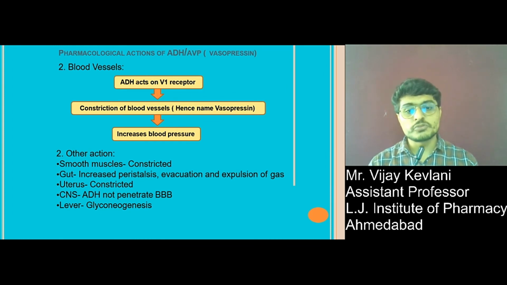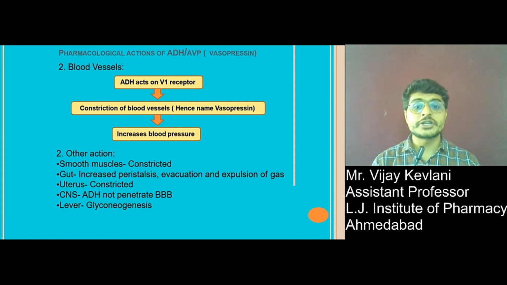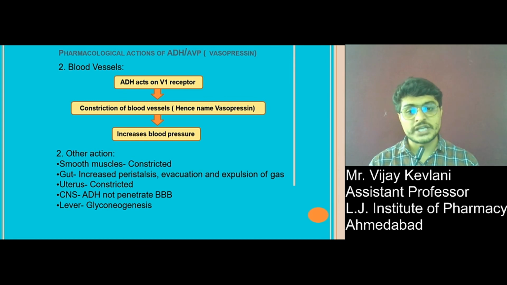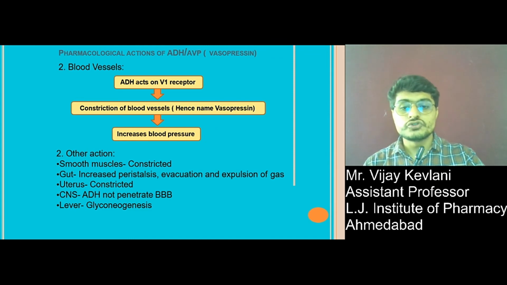smooth muscles are contracted. In the gut, it increases peristalsis, evacuation and expulsion of gas. In the uterus, it is constricted. On the CNS, ADH does not penetrate the BBB, and in the liver, it causes glyconeogenesis.